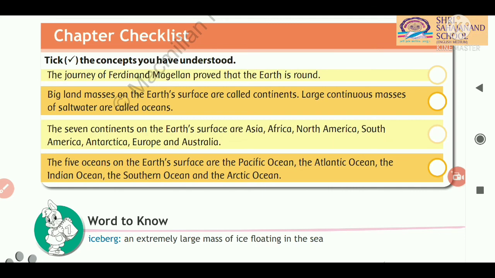The 7 continents on the earth's surface are Asia, Africa, North America, South America, Antarctica, Europe and Australia. The 5 oceans are the Pacific Ocean, Atlantic Ocean, Indian Ocean, Southern Ocean and the Arctic Ocean. I hope you have understood up to this much.